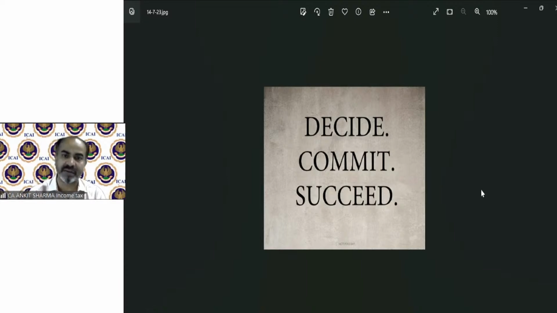That yes, I am going to do this. Whatever will be there, I will overcome that hurdle. So you have to commit yourself, and if you are able to do that, you will succeed at last. Later or sooner, you will achieve your goal, and that is definitely what I also believe.